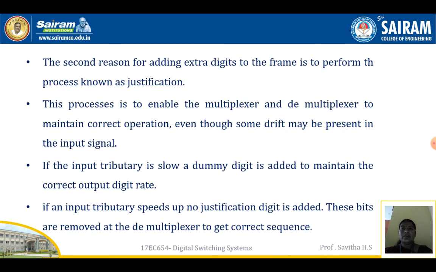The second reason for adding extra digits to the frame is to perform the process known as justification. This process enables the multiplexer and the demultiplexer to maintain correct operation even though some drift may be present in the input signal. If the input tributary is slow, a dummy digit is added to maintain the correct output digit rate. If an input tributary speeds up, no justification digit is added. These bits are removed at the demultiplexer to get the correct sequence.